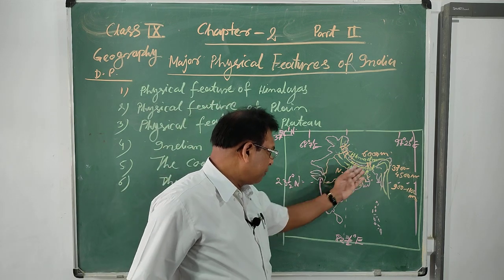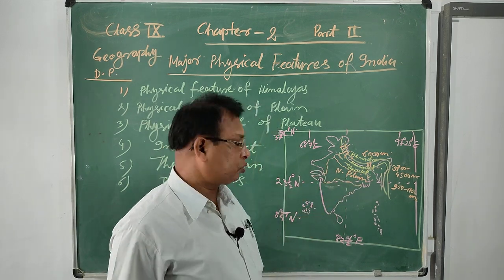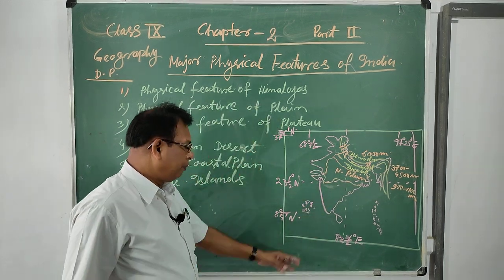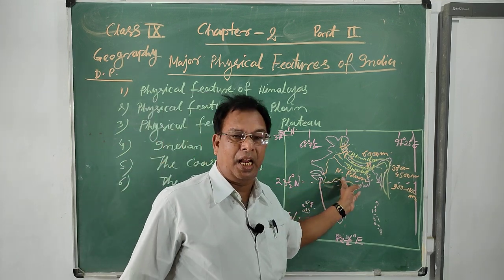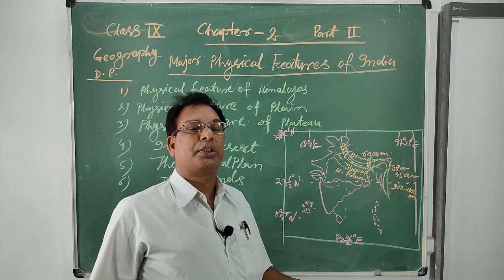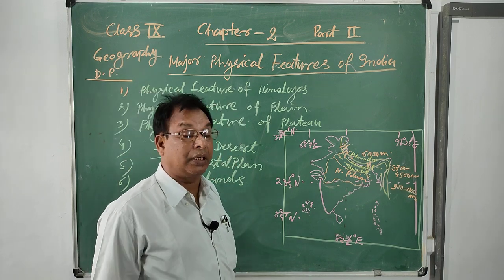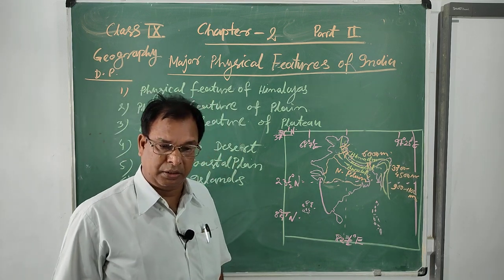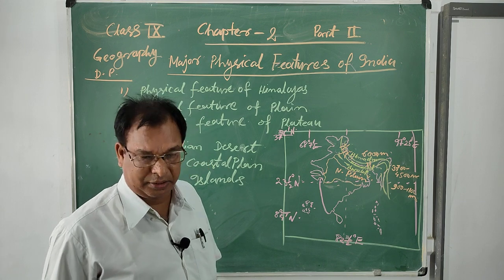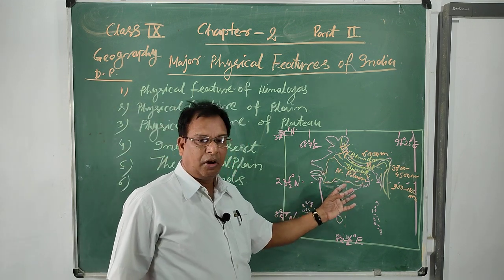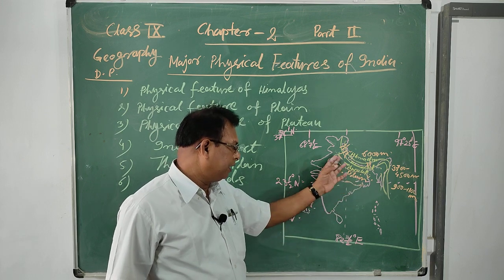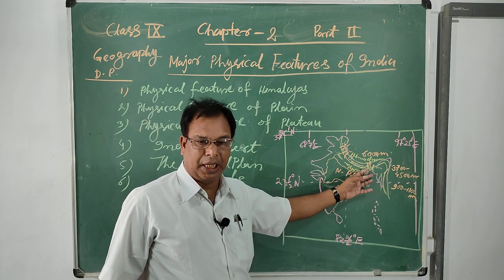But these lands are very fertile and have suitable climatic conditions for human inhabitation or settlements. So the maximum population of our country lives in these plain regions.